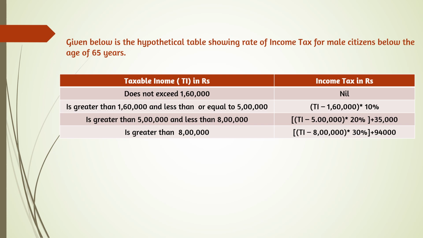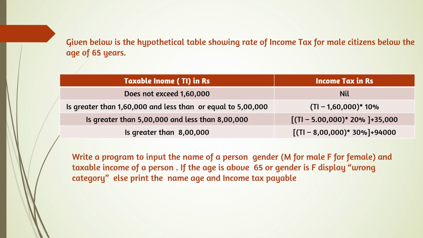So for taxable income, if it is not exceeding 1,60,000, income tax is nil, that means 0. If greater than 1,60,000 and less than or equal to 5 lakh, it is total income minus 1,60,000 into 10%, that means 10 by 100. The third condition: if the income is greater than 5 lakh and less than 8 lakh, then total income minus 5 lakh into 20% plus an additional amount of 35,000. And if it is greater than 8 lakh, total income minus 8 lakh into 30% plus 94,000, which is fixed. This much we have to pay.